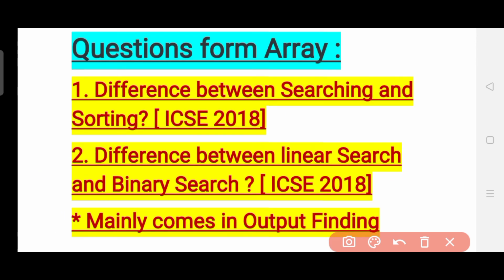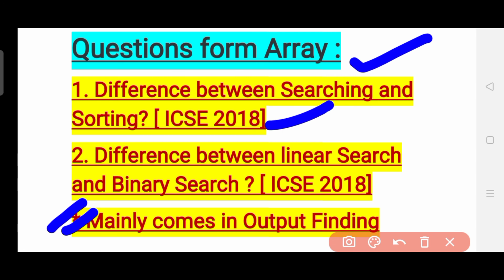Now let's see some questions from the array concept. But before that, I want to tell you that the array chapter and the string chapter mainly come in output finding. You have very few theoretical questions for these, but whatever I found, I mentioned. There are two questions. The first is the difference between searching and sorting, which was asked in the year 2018, and the second is the difference between linear search and binary search, which was also asked in the year 2018. So if you have these in your syllabus, do prepare. Otherwise, it is your own choice whether to prepare or not.